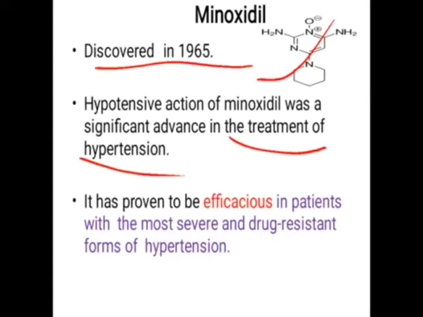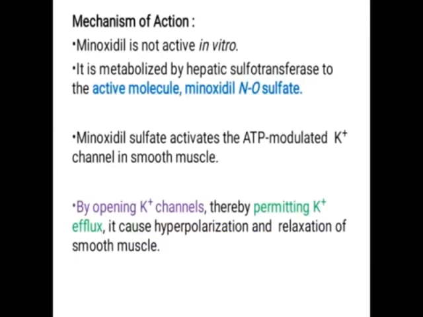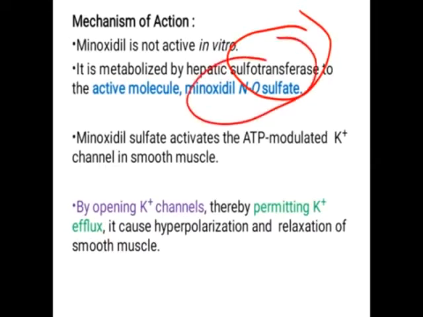But minoxidil is not an active drug, it is a prodrug. For its activation, it has to be converted into the active drug with the help of the enzyme sulfotransferase. So sulfotransferase converts the prodrug minoxidil into minoxidil N-O sulfate.